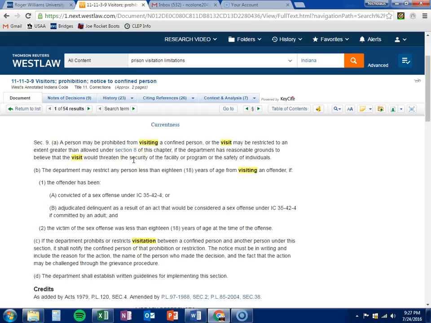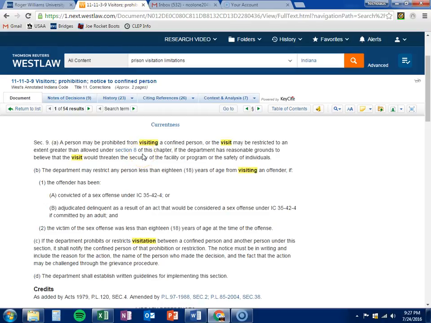So as of right now, with the statute and the statute alone, the department is lawfully exercising something that's been granted to them, which is a denial of allowing the 6-year-old to visit his father in prison.